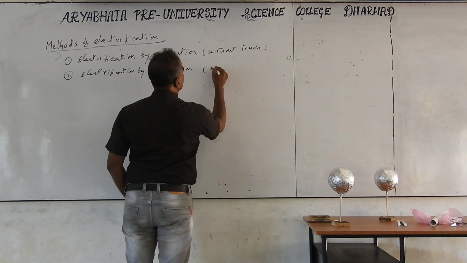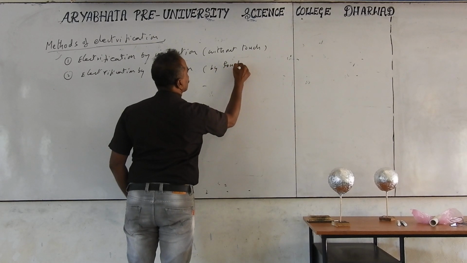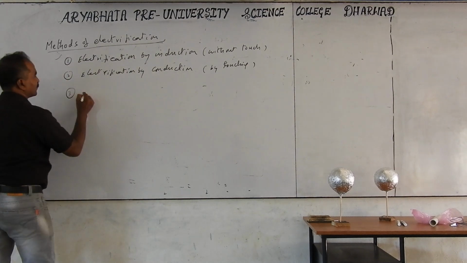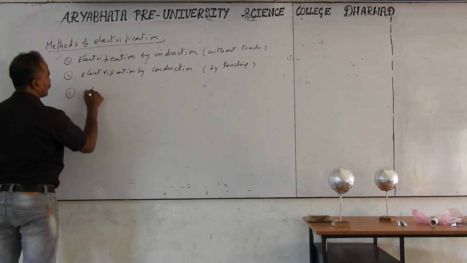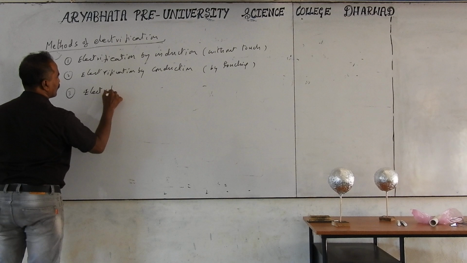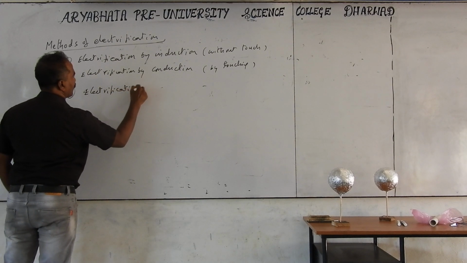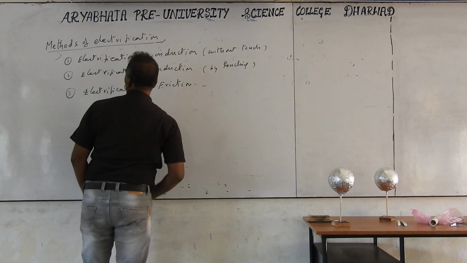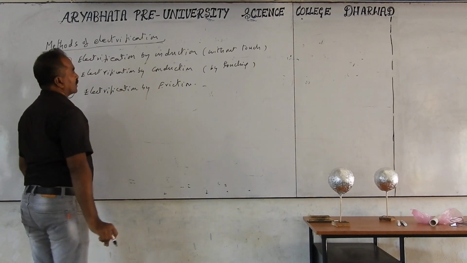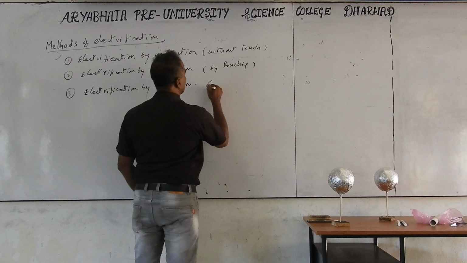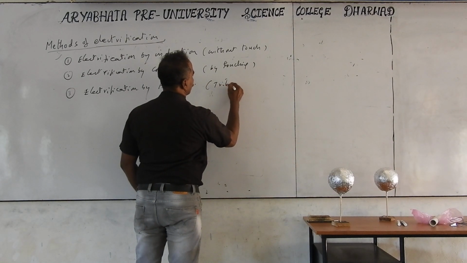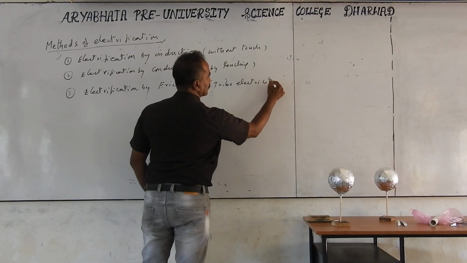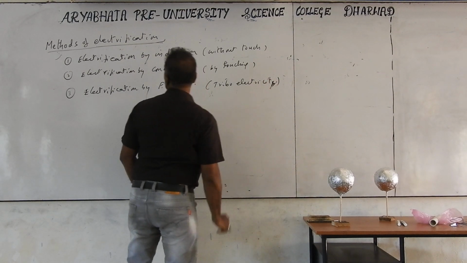Second one is by touch. Third one is electrification by friction. This is called triboelectricity. Three methods.